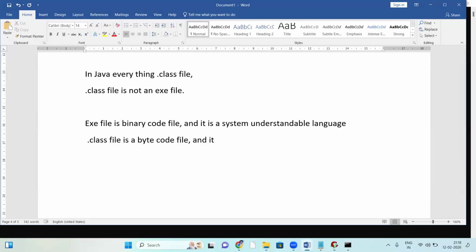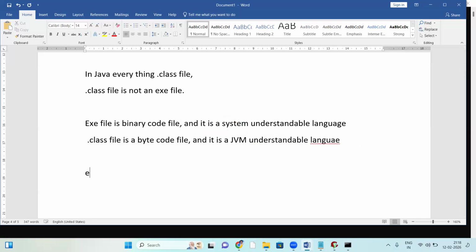The system doesn't know about .class files. So the JVM takes the .class file, converts it to binary format and executes it. So an exe file is a binary code file, a system understandable language, and a .class file is a bytecode file, which is JVM understandable.